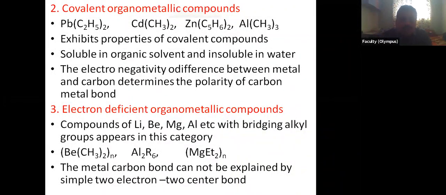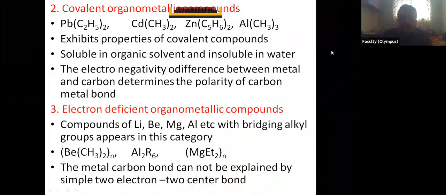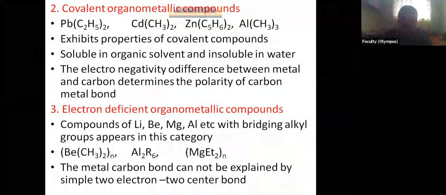There is a covalent bond, or more than 50% covalent character in the bond between metal and carbon. So that is called covalent organometallic compounds. These exhibit properties of covalent compounds. Means covalent compounds are soluble in organic solvents and insoluble in water.